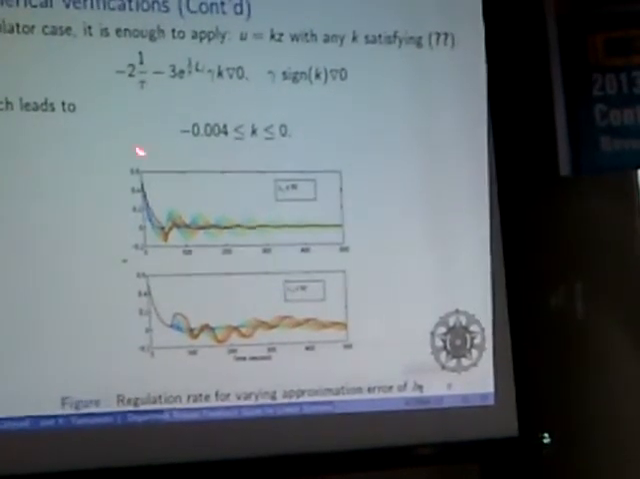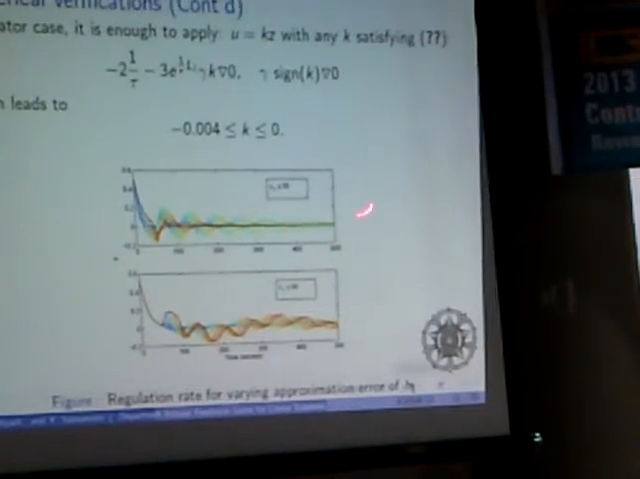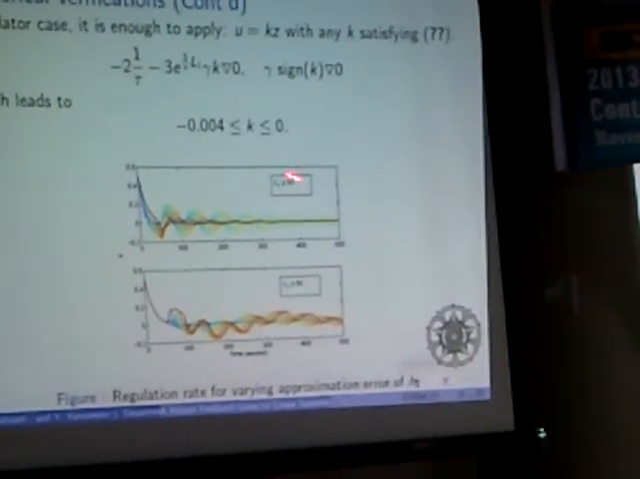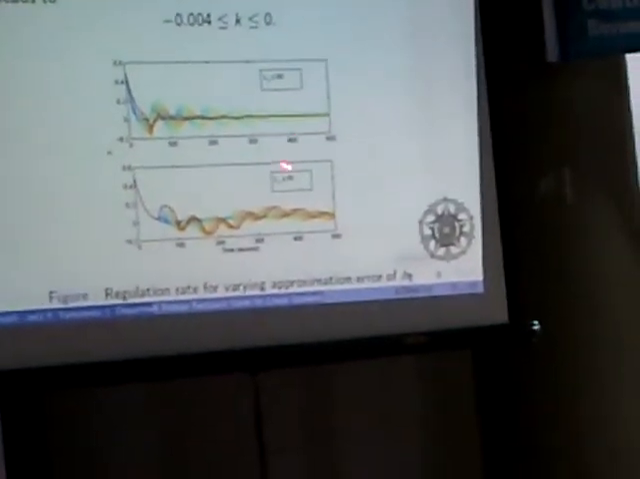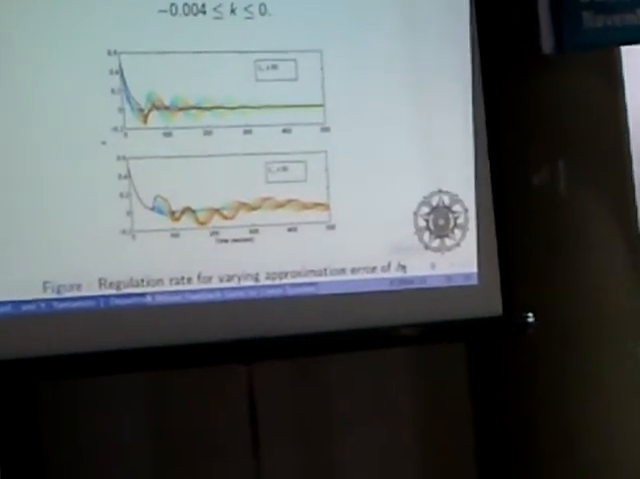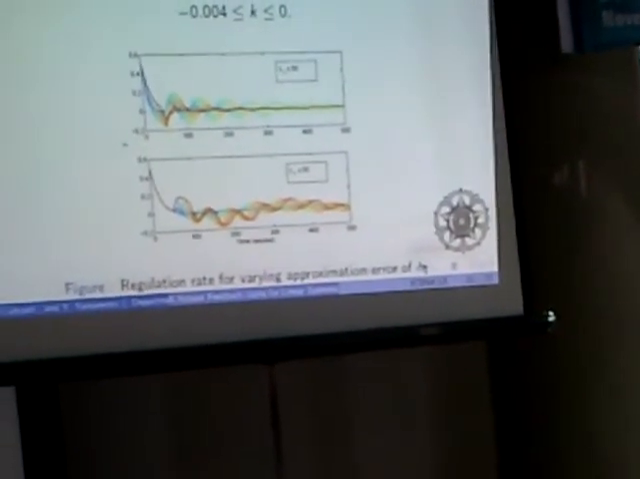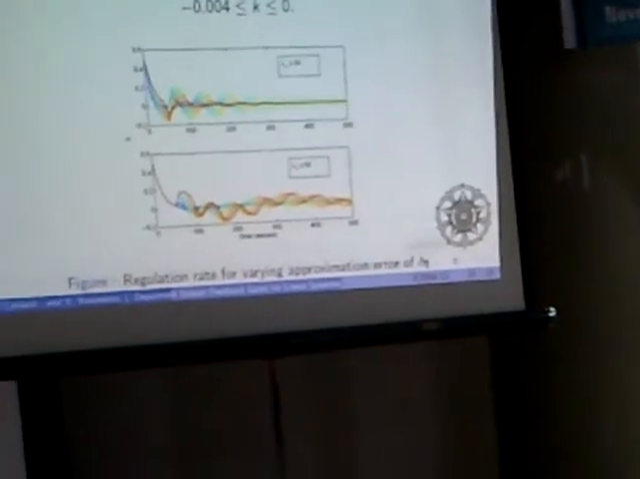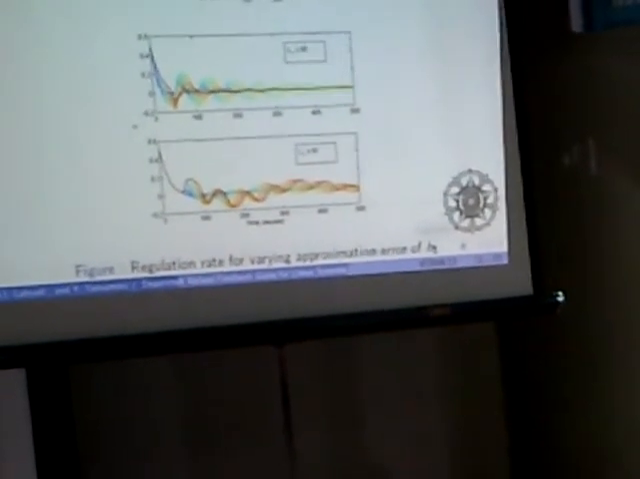We can see that the system is stable. One more: we change L from 0 to minus 50, and in the next one we change it from 0 to minus 100 seconds of delay. We can see the system is still stable, though this one is not quite good in terms of the response.